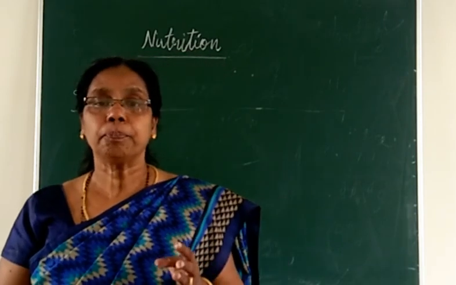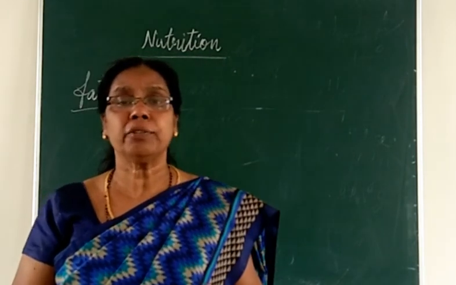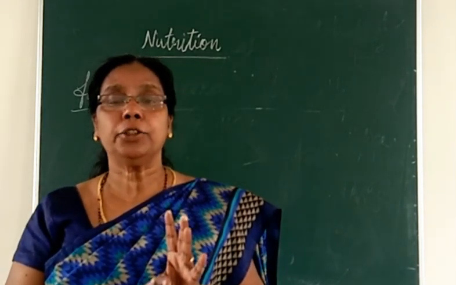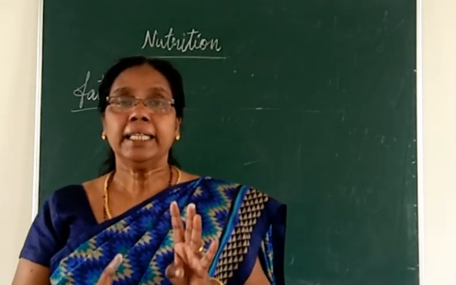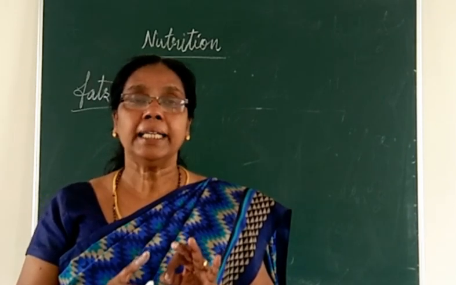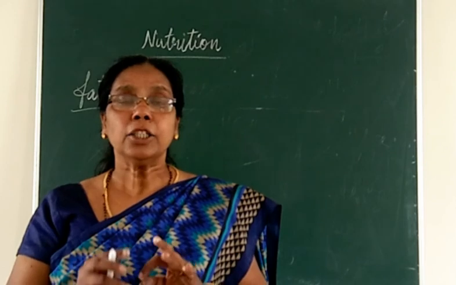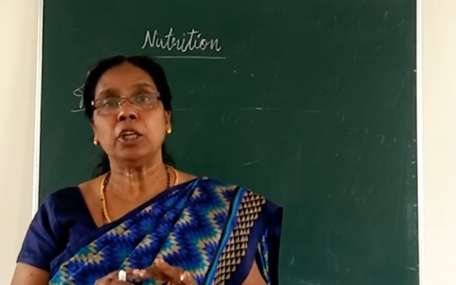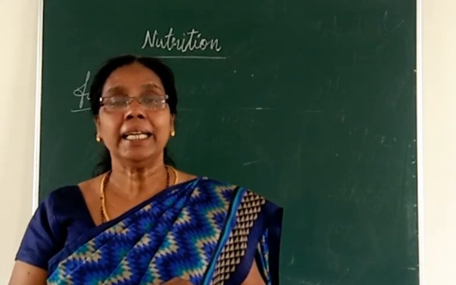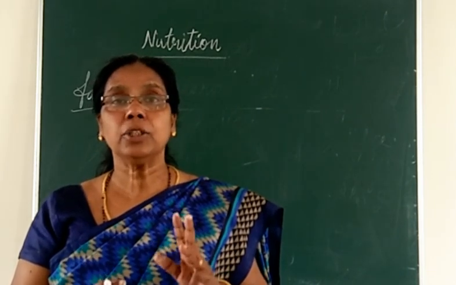These are the main 4 functions of fat. First, it gives energy to your body. Then it is an important storage form of your food, and it serves as a solvent for fat soluble vitamins. And again, under the skin it acts as an insulator.